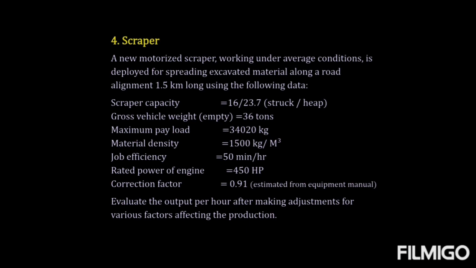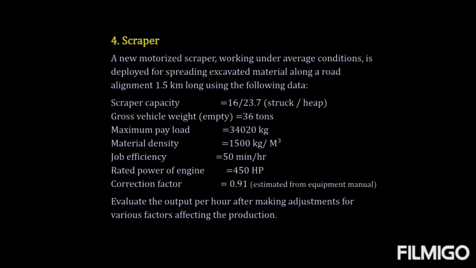Maximum payload is given as 34,020 kg. Material density is mentioned as 1,500 kg per m cube. Job efficiency is 50 minutes per hour. The rated power of the engine is 450 HP, and the correction factor is 0.9, which we get from the equipment manual.